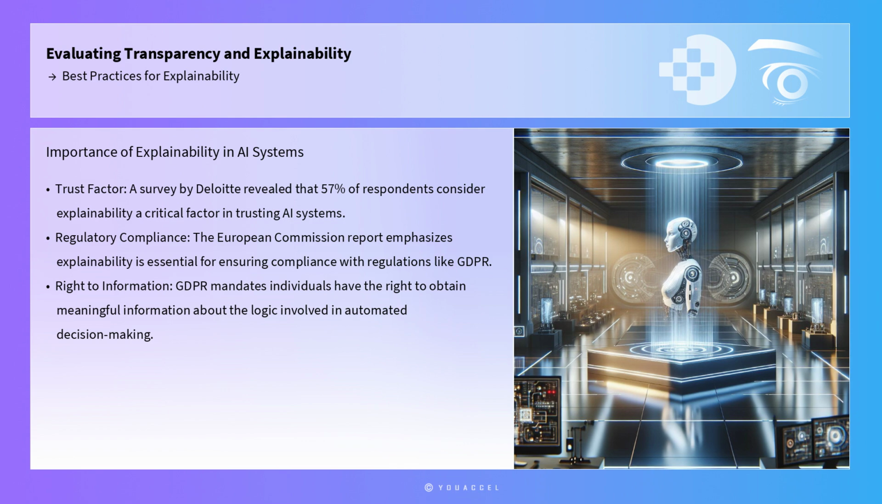Statistics underscore the importance of explainability in AI systems. A survey conducted by Deloitte revealed that 57% of respondents consider explainability a critical factor in trusting AI systems. Furthermore, a report by the European Commission emphasizes that explainability is essential for ensuring compliance with regulations like the General Data Protection Regulation, which mandates that individuals have the right to obtain meaningful information about the logic involved in automated decision-making.